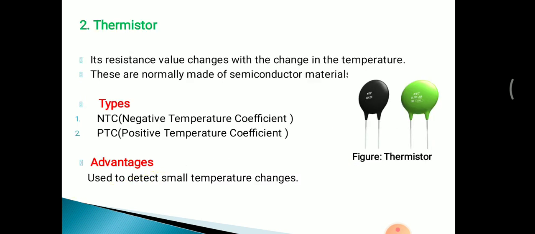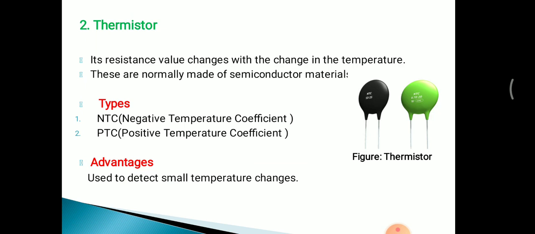Then the next one is the thermistor. Thermistor is nothing but a thermal resistor, meaning its resistance value changes with temperature. It is made up of semiconductor materials. It has two types, NTC and PTC, that is negative temperature coefficient and positive temperature coefficient. In negative temperature coefficient, resistance value is inversely proportional to temperature. Meaning as temperature increases, resistance decreases, or as temperature decreases, resistance increases.